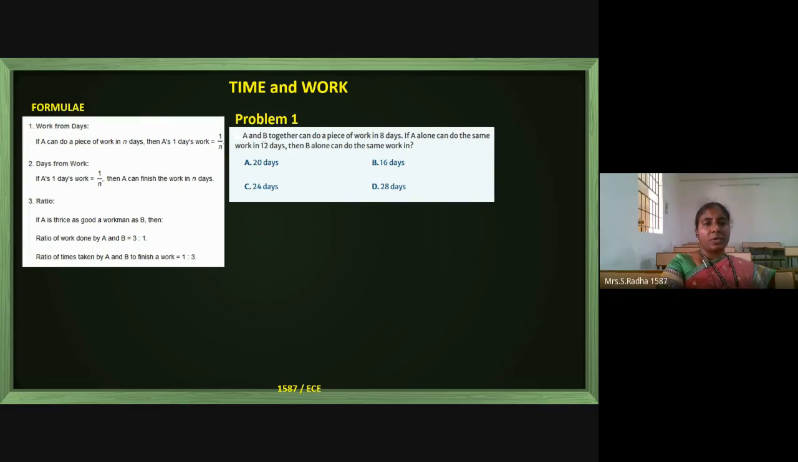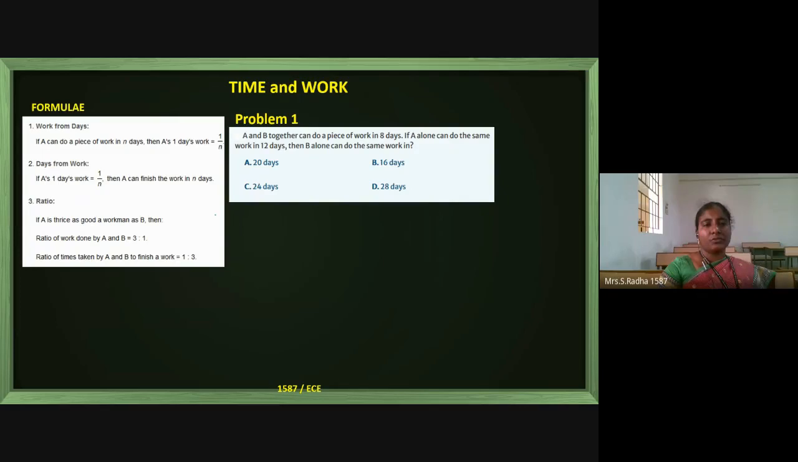First problem: A and B, two persons together, are doing a piece of work in 8 days. If A alone can do the work in 12 days, then B alone can do the same work in how many days? A and B together are doing a piece of work in 8 days. If A alone can do it in 12 days, B alone should do it in how many days?